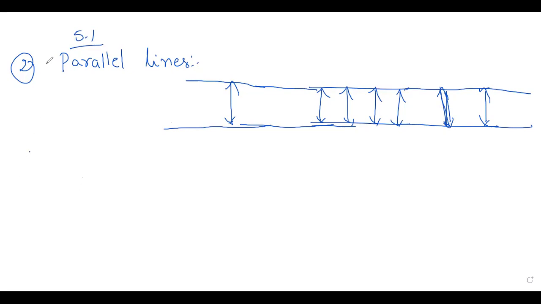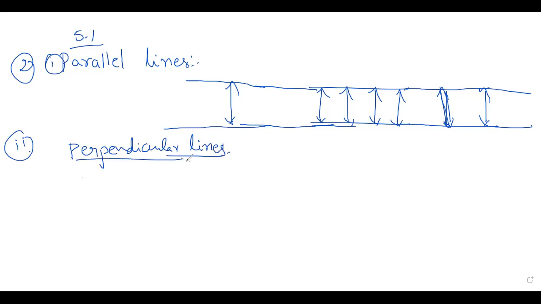Next one, this is first. Second is perpendicular lines. See, when two lines intersect, see what angle is forming here? It is 90 degrees right now. See, all are 90 degrees here, right?